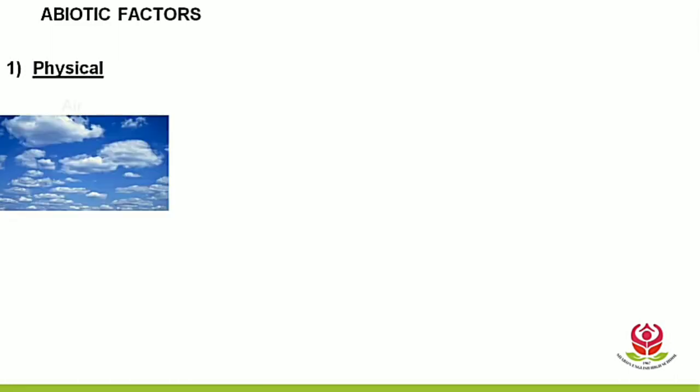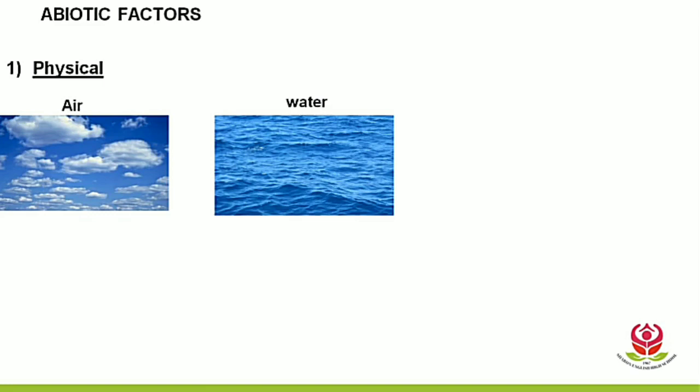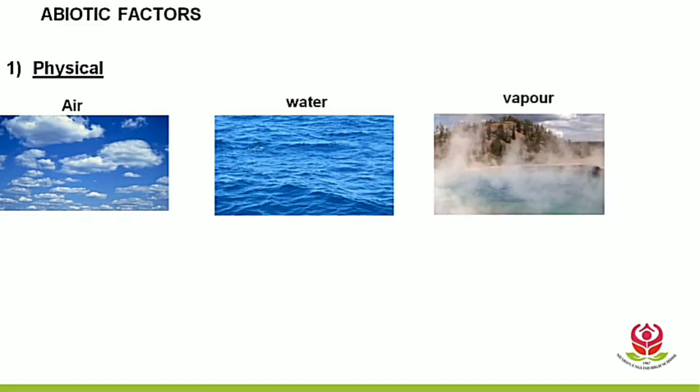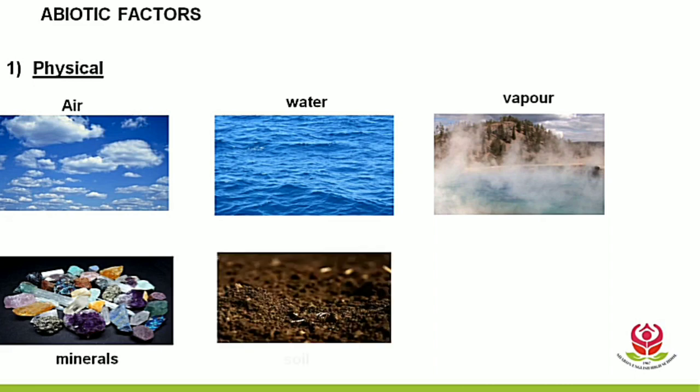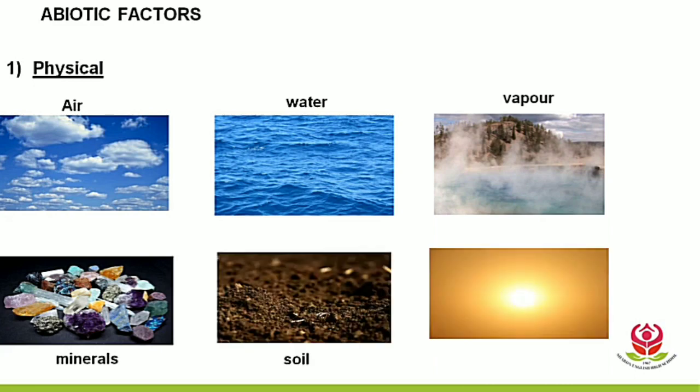Okay, let's move on to the types of abiotic factors. The first type is physical, which means relating to nature or which we can see, sense, feel or touch. Examples, we have air, water, vapor, minerals, soil and sunlight.